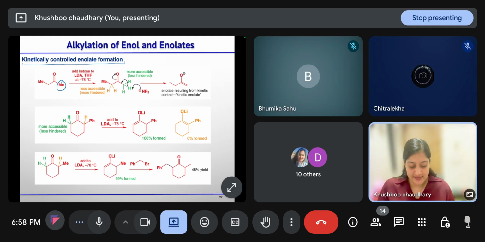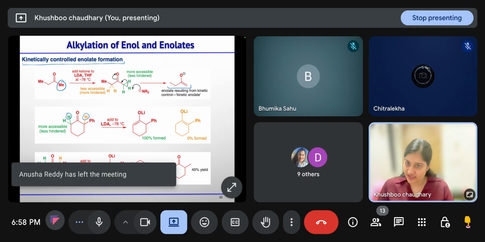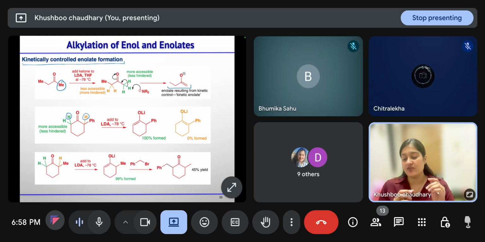That's why we say this is the kinetic enolate. So if you have two substitution sites, one less substituted and one more substituted, a small base will form the thermodynamically stable enolate, and a bulky base will form the less substituted enolate. I hope this is clear.